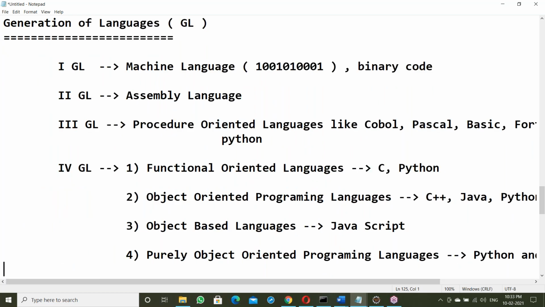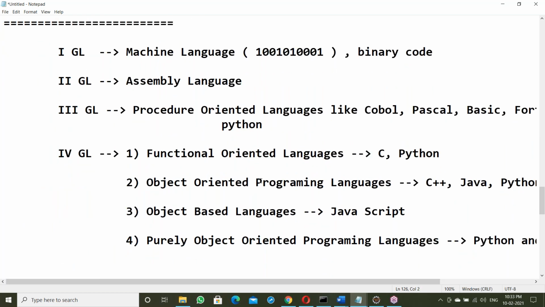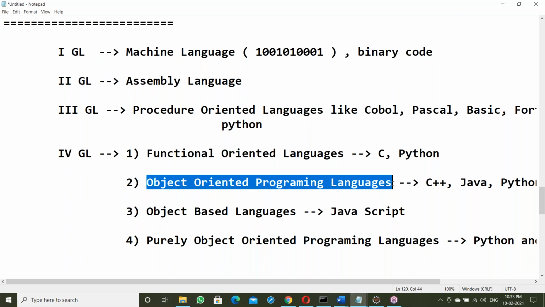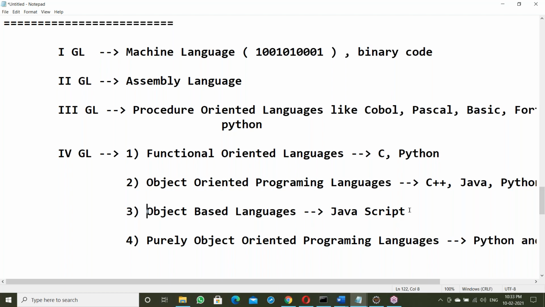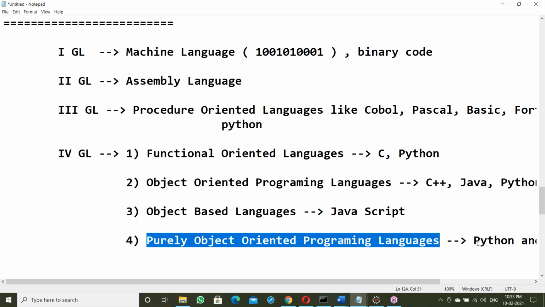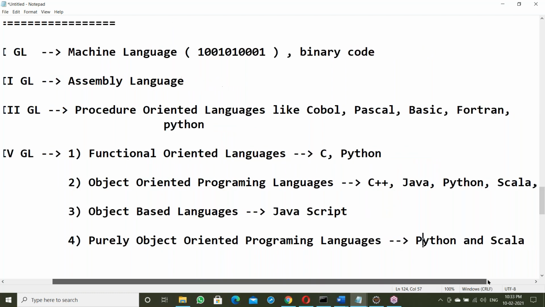See here. Procedure-oriented languages like COBOL, Basic, Pascal. Functional-oriented languages, C and Python. Object-oriented programming languages like C++, Python, Java, .NET C#, and Scala. Object-based language, JavaScript. Purely object-oriented programming languages, Python and Scala.